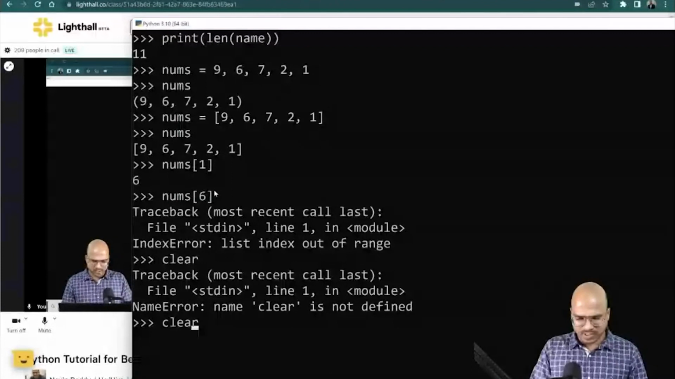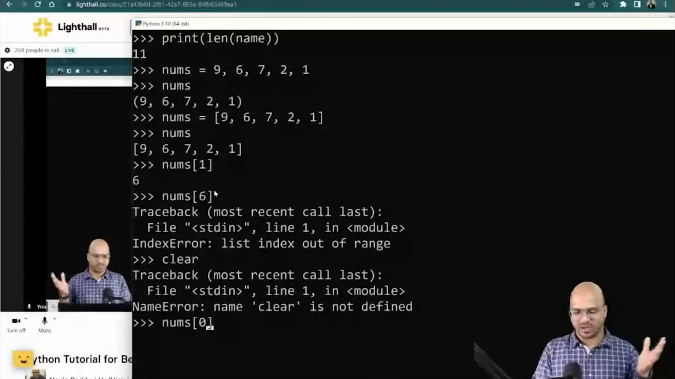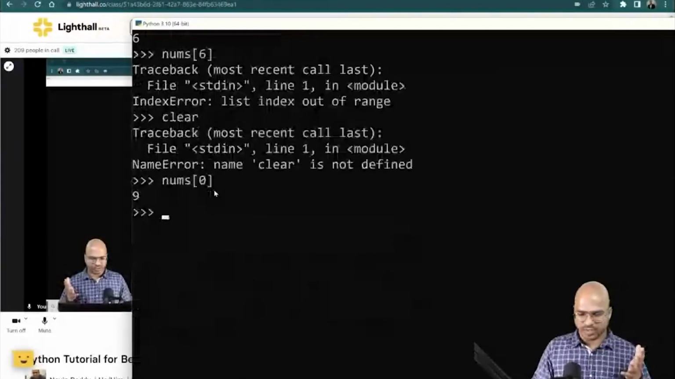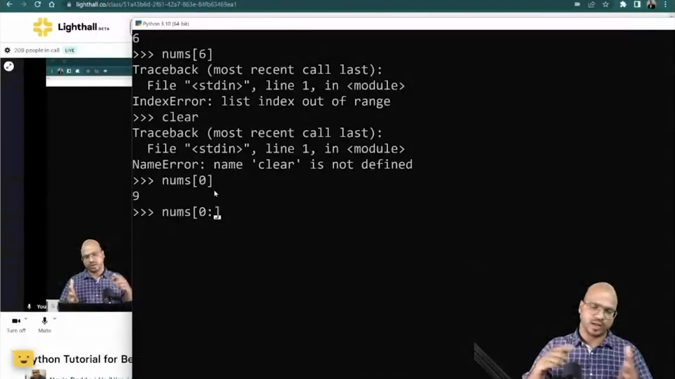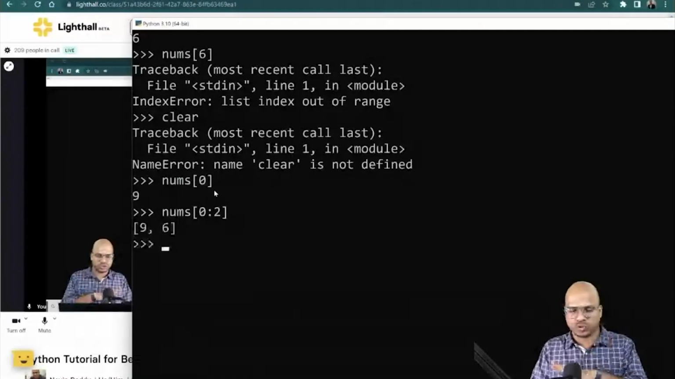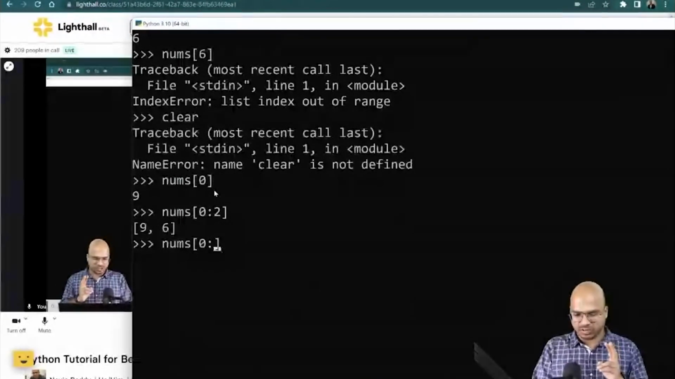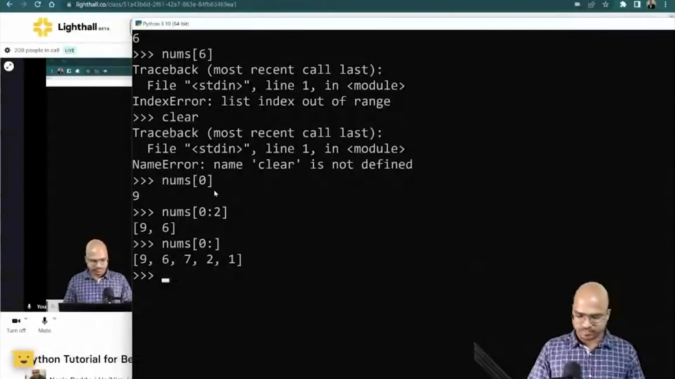Okay, how about this? If I try to print nums, and if I just mention a starting point, let's say I will mention 0. So of course you got 9. But if you want all the values, you can also do this. You can say 0, colon, and you don't mention the end point. If you say end 2, it will print the first 2 numbers. But if you don't mention the end, it will print all the numbers. Right? This is one way of printing all the values.